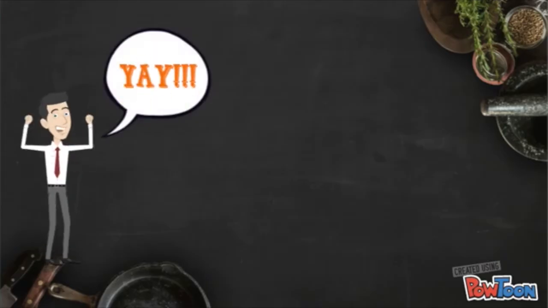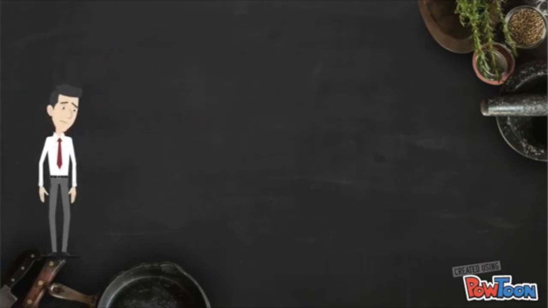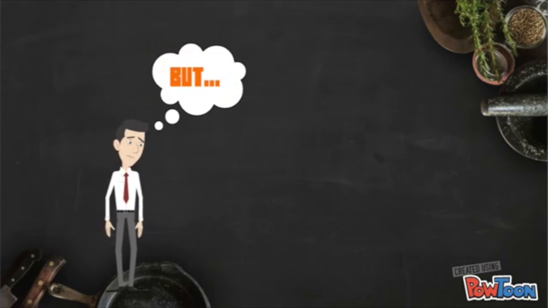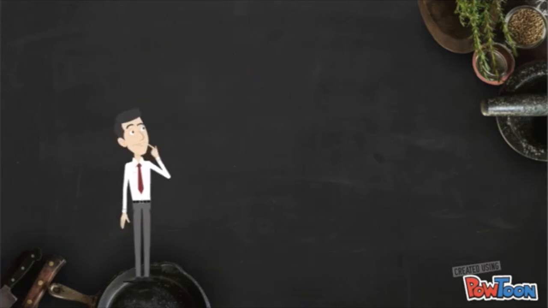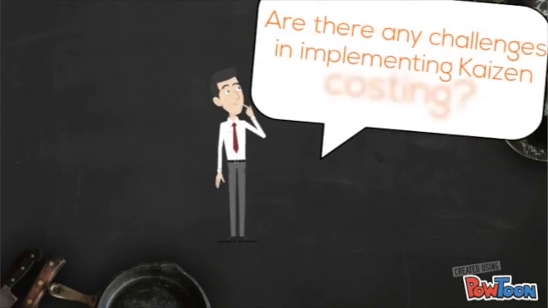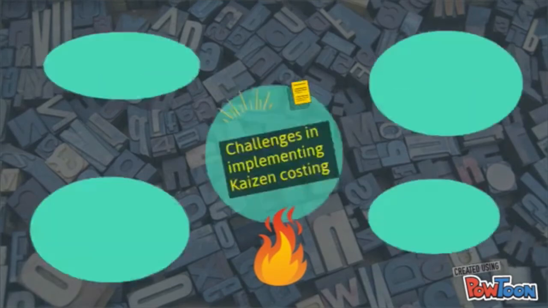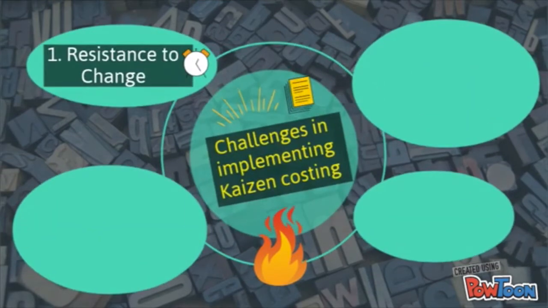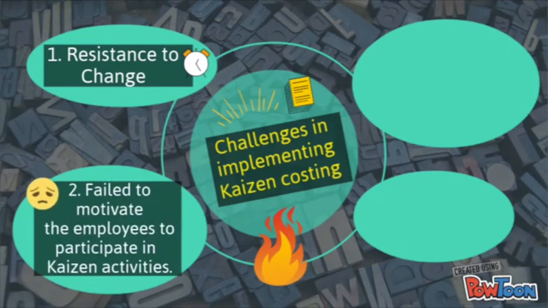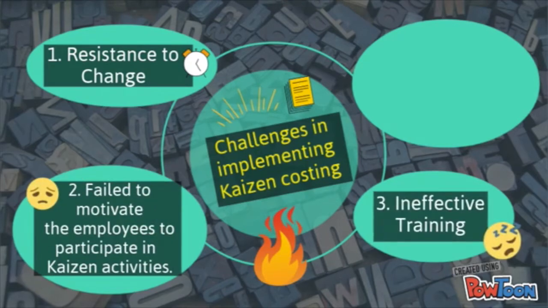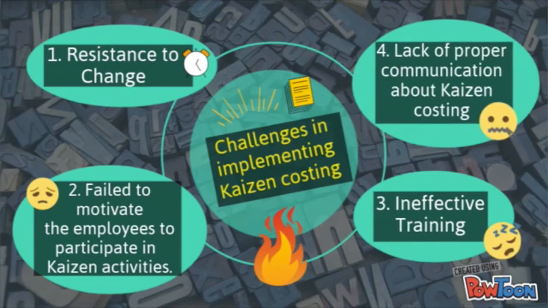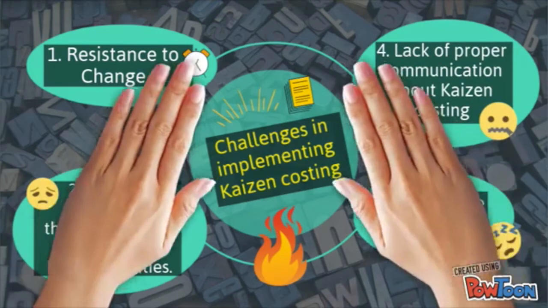Yay! There are a lot of benefits to implementing Kaizen costing for an organization. But, are there any challenges in implementing Kaizen costing? There are 4 challenges in implementing Kaizen costing which will be explained later. First is resistance to change. Second is failure to motivate the employees to participate in Kaizen activities. Third, ineffective training, and lastly is lack of proper communication about Kaizen.